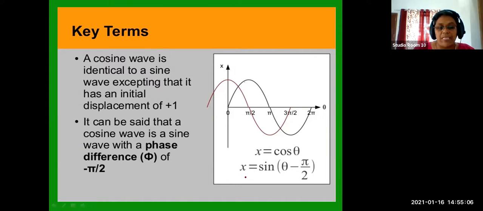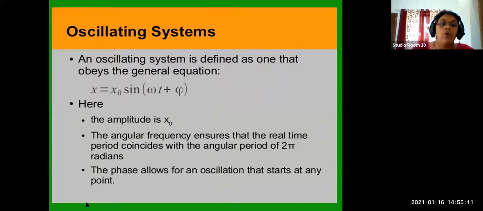So this is the basic. Once you are okay with the basic, the remaining portion is going to be easy for you. Now we are moving on to the next one. What do you mean by oscillating systems? Oscillating systems. So these are general keywords.